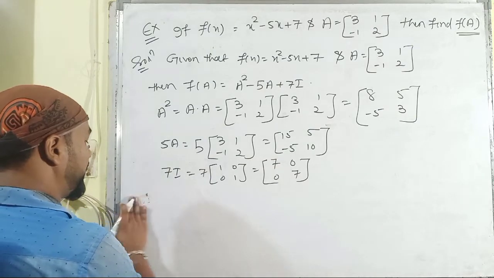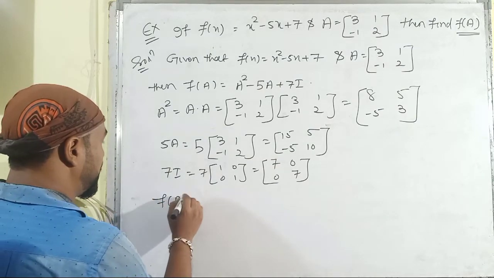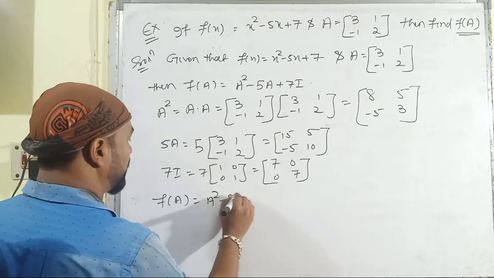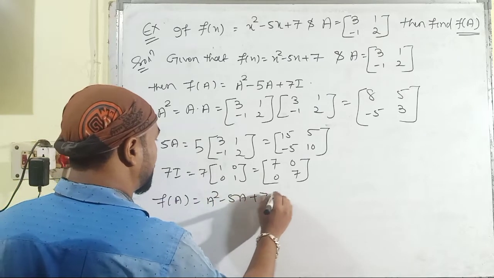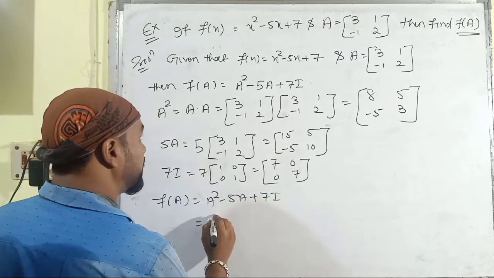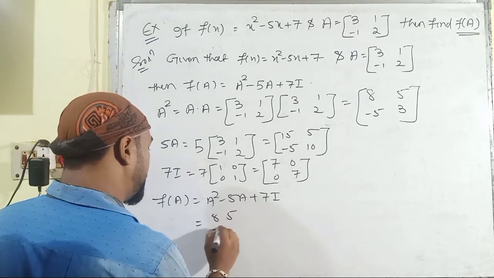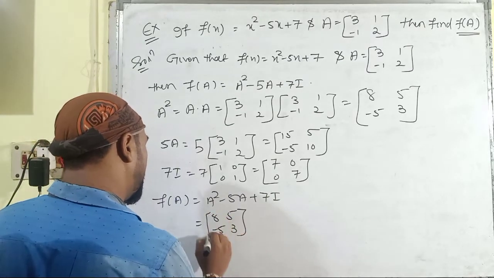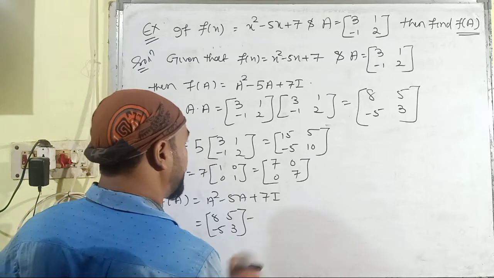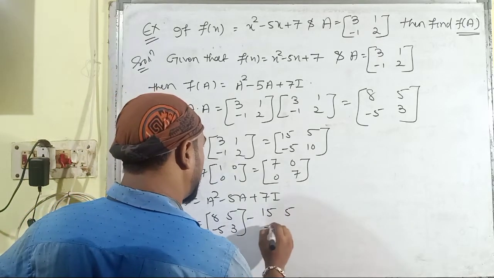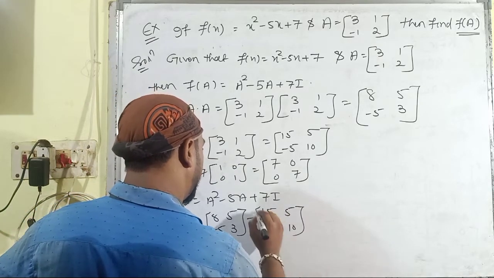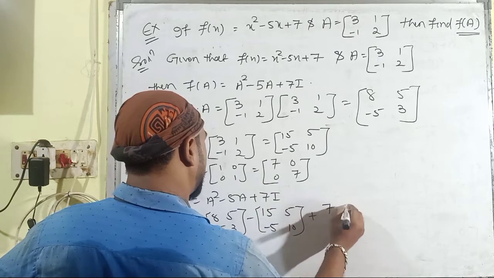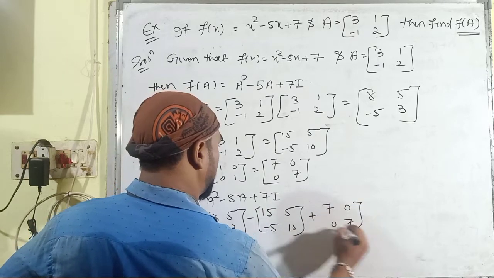Now the value f of A is equal to A square minus 5A plus 7I. It is A square [8 5; -5 3], minus 5A, here it is [15 5; -5 10], plus 7I, [7 0; 0 7].